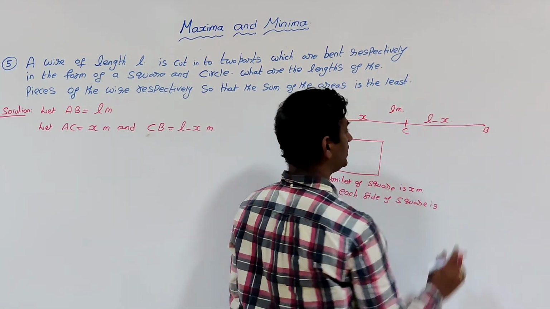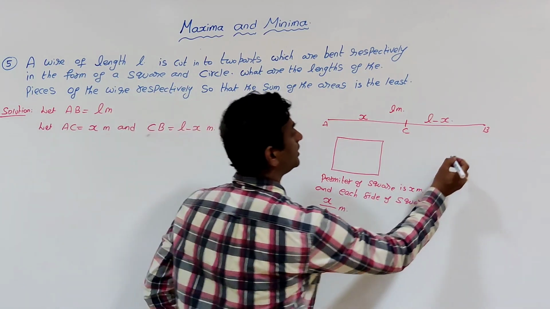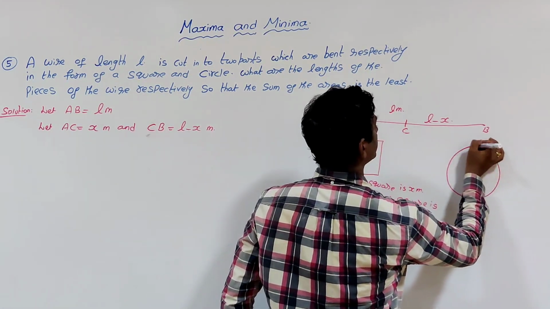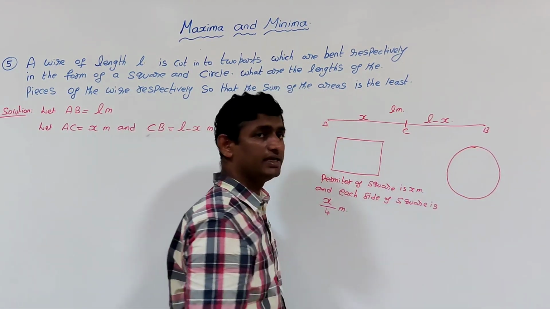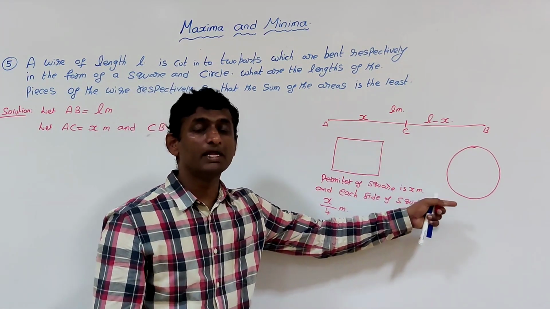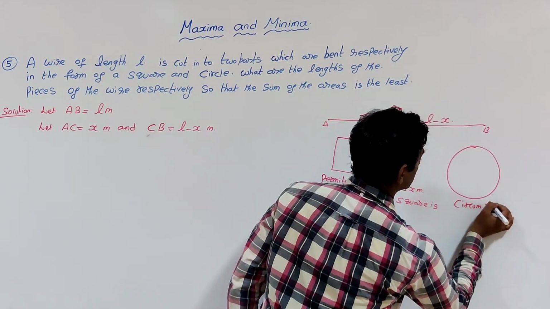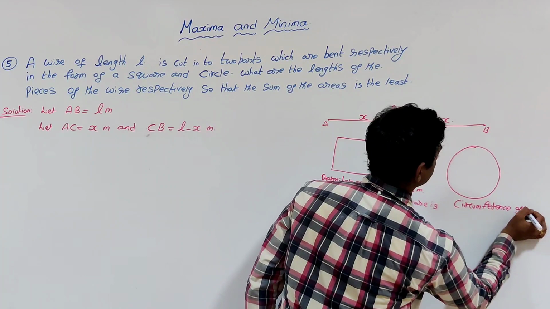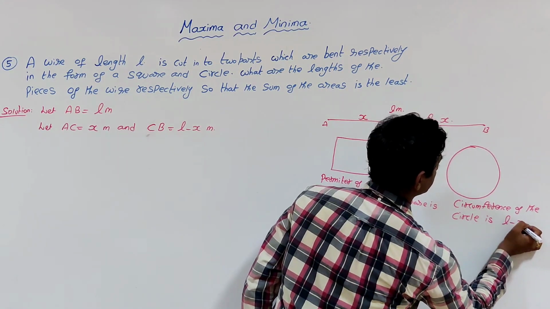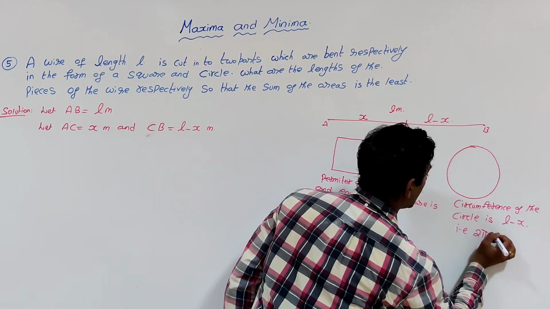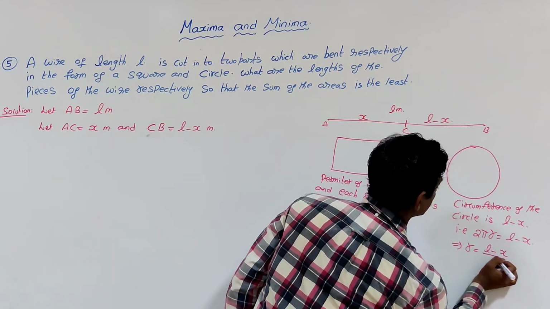Coming to CB, the length L minus x meters is bent into a circle, and the total length L minus x gives the perimeter of the circle, or circumference of the circle. Circumference of the circle is L minus x, that is 2 pi r is L minus x, which implies r will be L minus x by 2 pi.